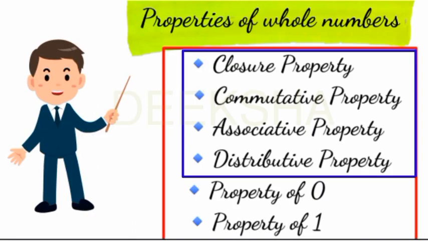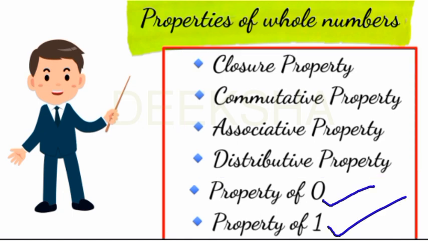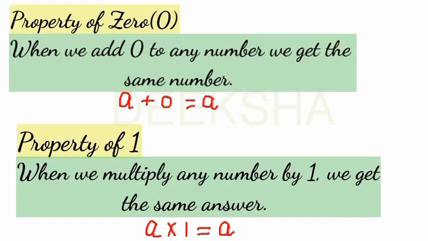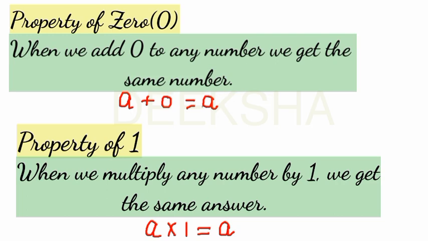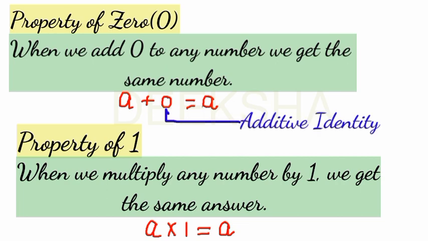Apart from these properties, we have some properties like property of 0 and the property of 1. What is property of 0? If we add 0 to any number, we get the same number. This is called the property of 0. And here 0 is called the additive identity. Students, keep it in your mind that 0 is also called the additive identity. Clear?